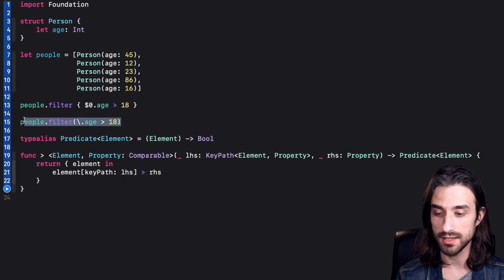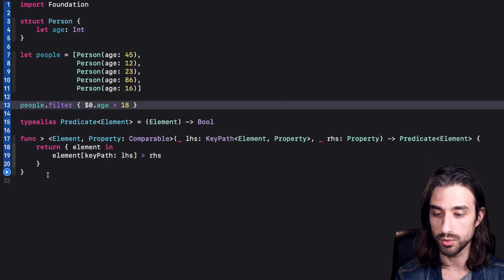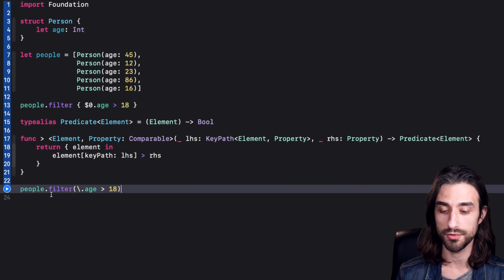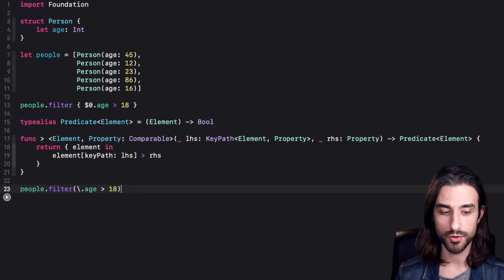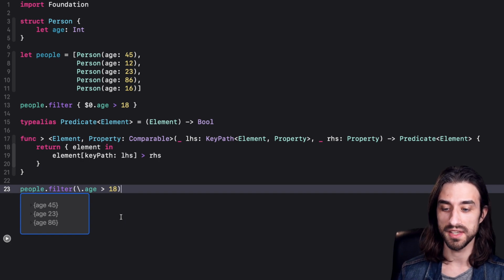Now I just need to take my syntax over here. I need to write it after the operator in order for it to work. And now I'm going to run my code. And as you can see, if I display the result on the playground, indeed, my syntax has worked as expected, meaning that filter has indeed only kept the values for which the age is over 18.